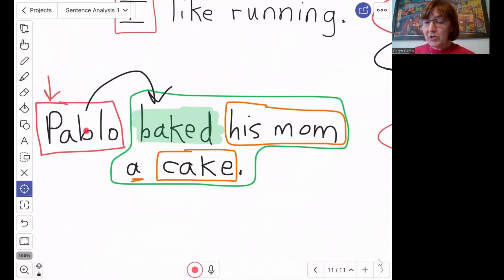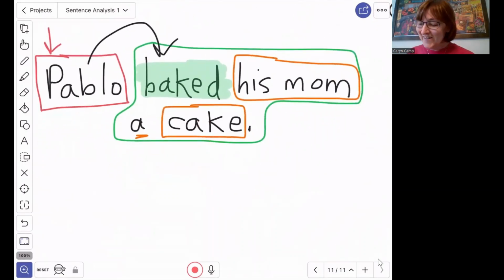So in English, we put our subject before the verb, and that tells us that this person or this thing is the one doing this action. It's the one that the sentence is about. So this is the subject. What do you think we call these other nouns in the sentence that are not the subject? Don't worry, we have a name for it.